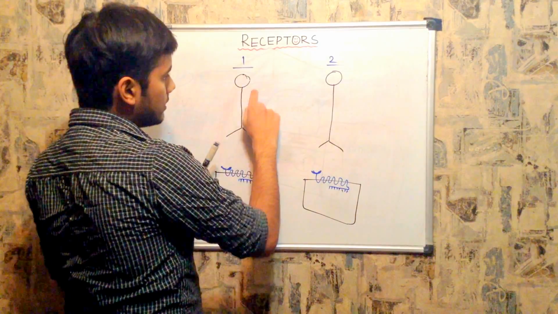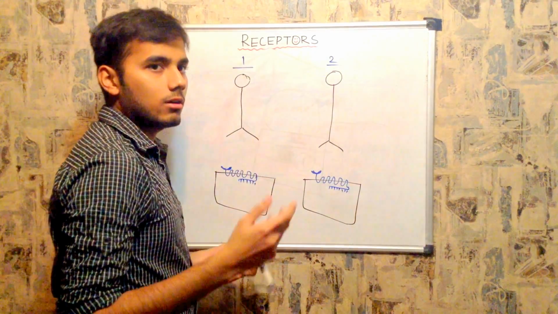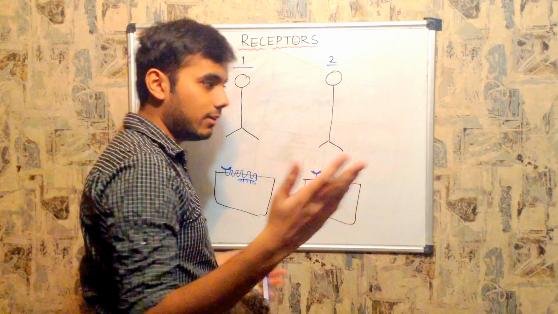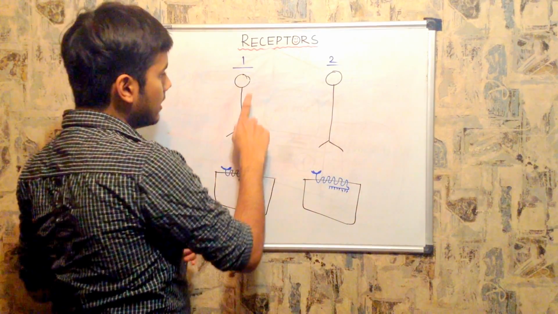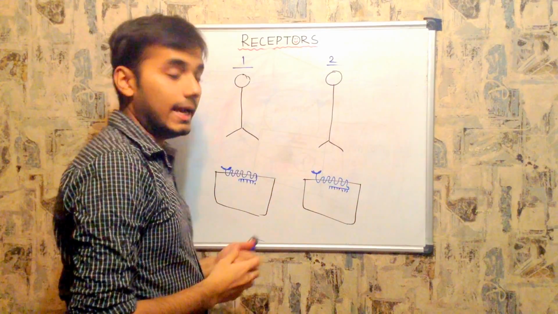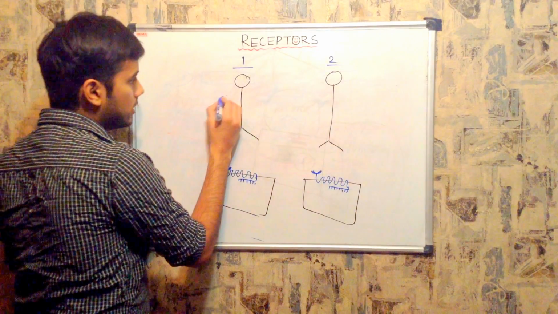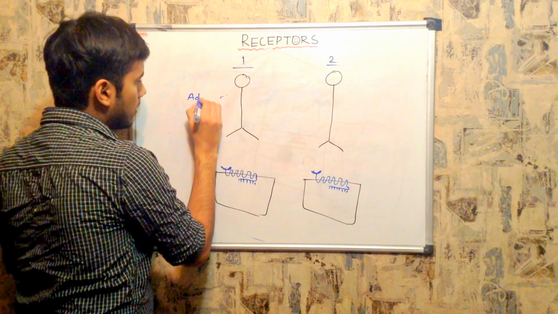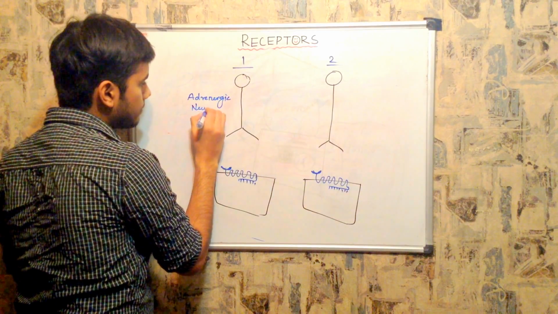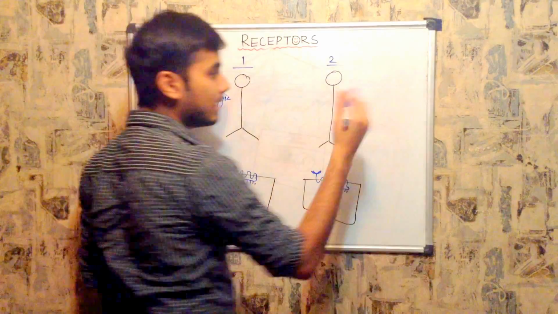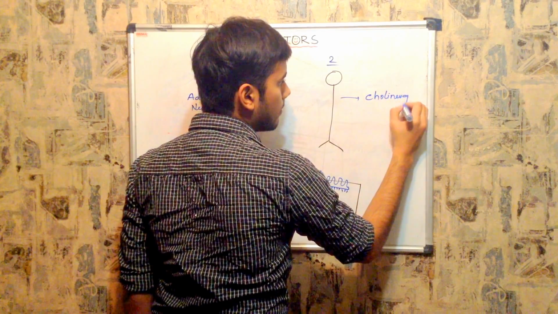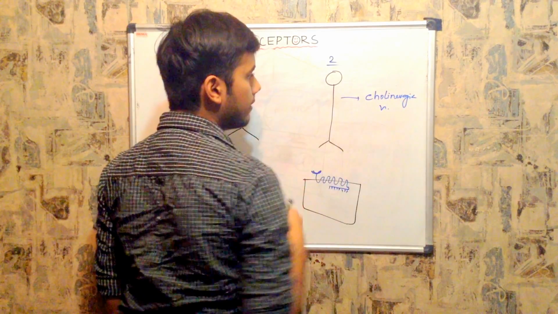Now, adrenaline means epinephrine, noradrenaline means norepinephrine. Whatever it may be, I'll call it norepinephrine. So if this neuron is releasing norepinephrine, then you call this neuron an adrenergic neuron. And if this neuron is releasing acetylcholine, we call this neuron a cholinergic neuron, right?